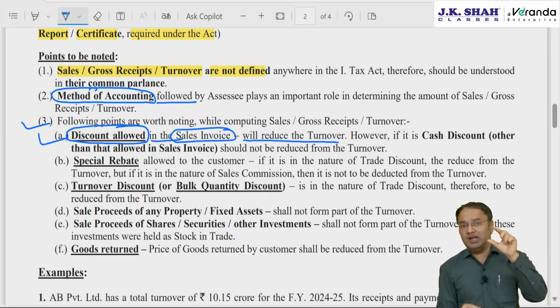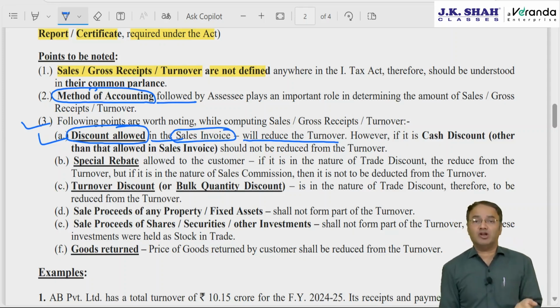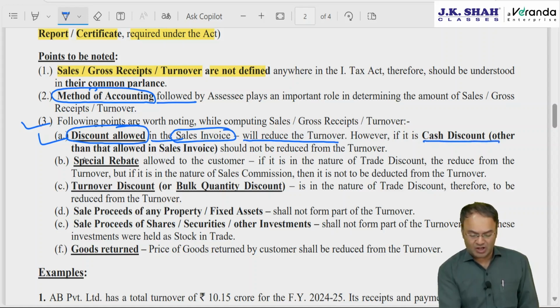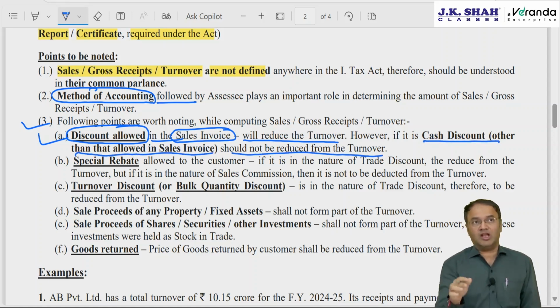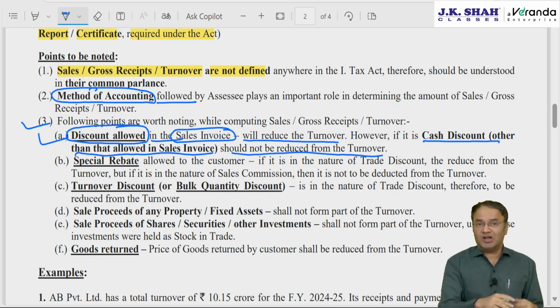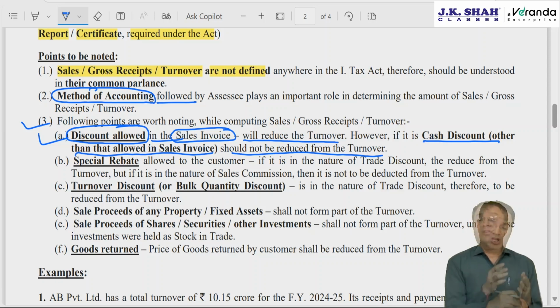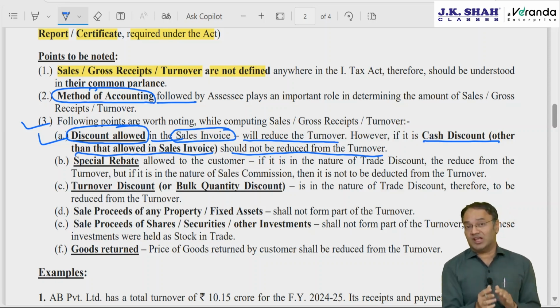According to the sales invoice, the billing amount is 100 rupees, but you as a businessman gave an upfront discount to a person making a cash payment. If there is a cash discount other than that allowed in the sales invoice, it should not be reduced from the sales turnover. It can be debited as a separate expenditure. It can be considered as a sales promotion expenditure, and should not be considered as a discount. In the first example, your turnover will be 90 rupees after discount. In the second example, your turnover will be 100 rupees.